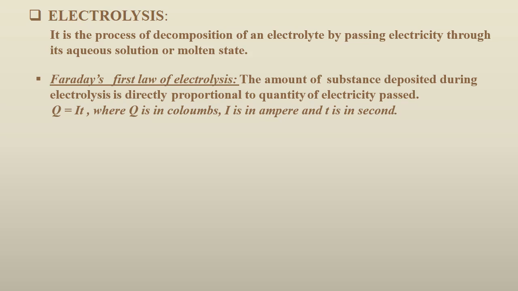I repeat, during the electrolysis process, when electrical energy is passed through a cell, a chemical reaction takes place, and the amount of substance deposited onto the electrodes is directly proportional to the quantity of electricity passed. That means the more electricity passes, the more chemical substance will dissociate and deposit on the electrodes.